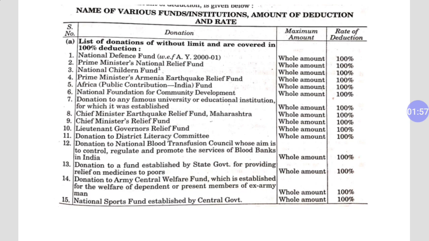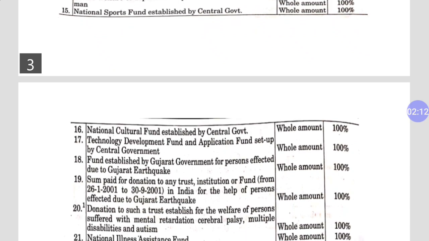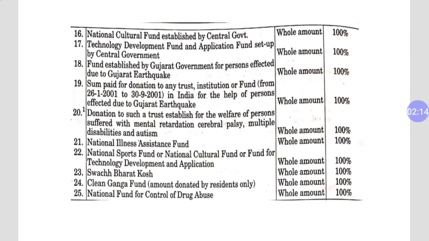In this first category we have a total of 25 points which are available as 100% deductible amount in terms of section 80G.